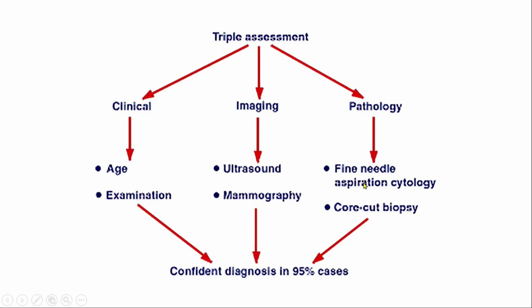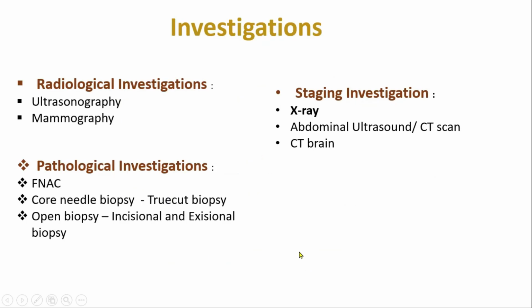And for pathological examination, the gold standard is core cut biopsy or true cut biopsy, but we also perform fine needle aspiration cytology or FNAC, and it confirms the diagnosis in 95% of cases. Investigations are divided into three regions. One is radiological investigation, which is ultrasonography and mammography. Pathological investigations are FNAC, fine needle aspiration cytology, core needle biopsy, which is true cut biopsy, and sometimes open biopsy, meaning incisional and excisional biopsy.